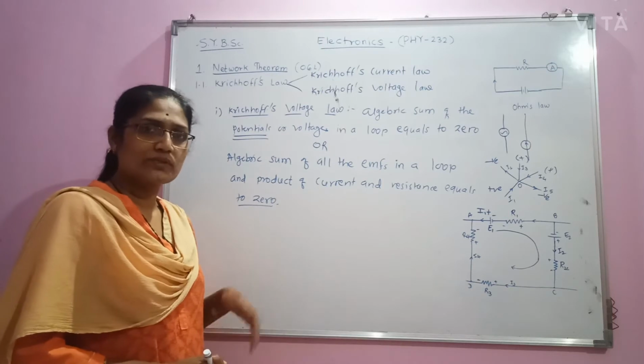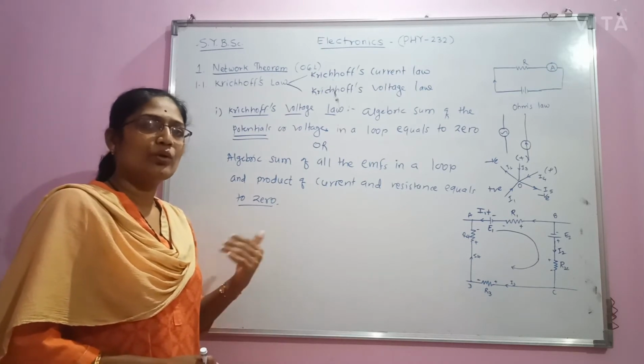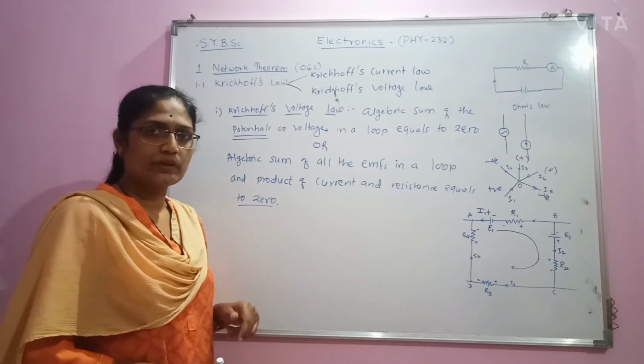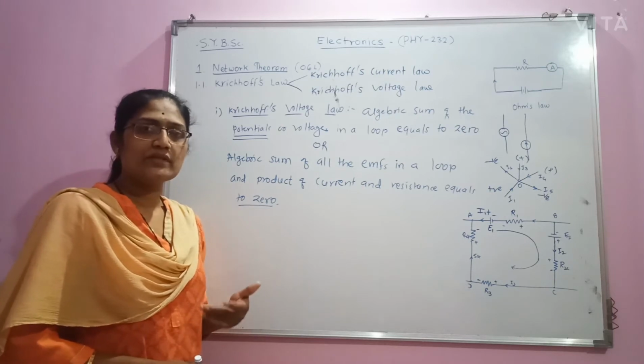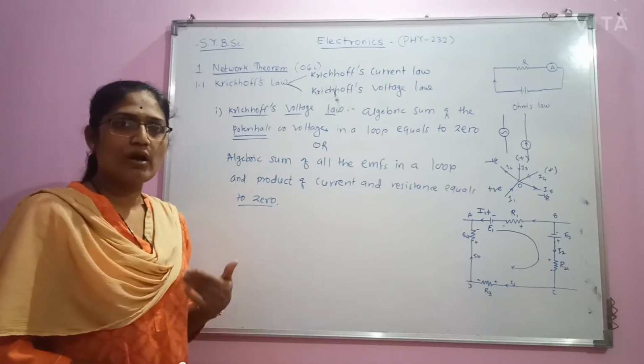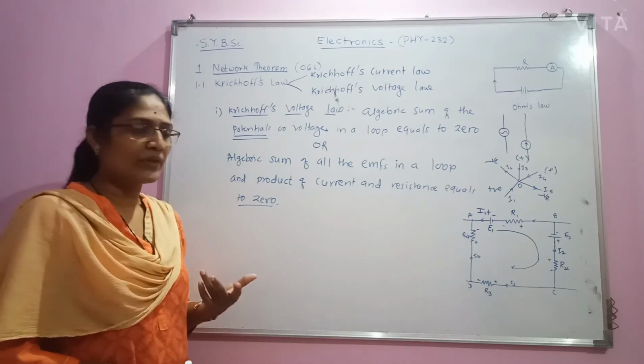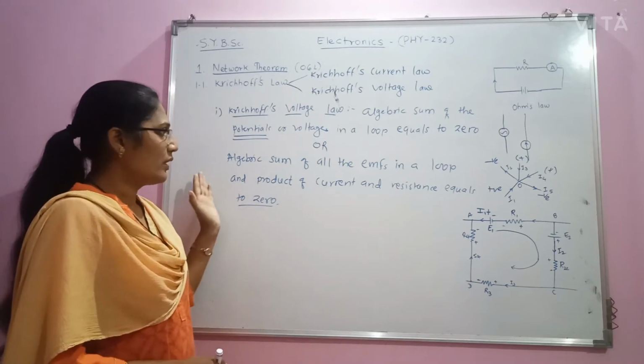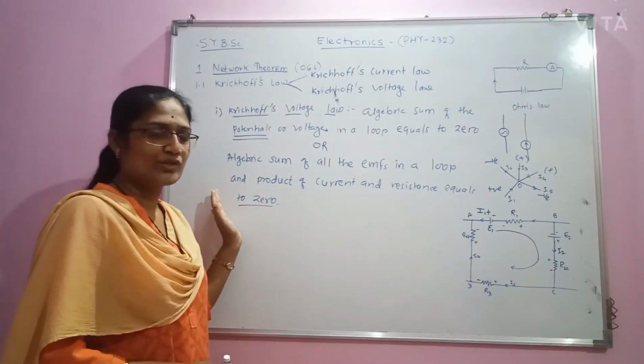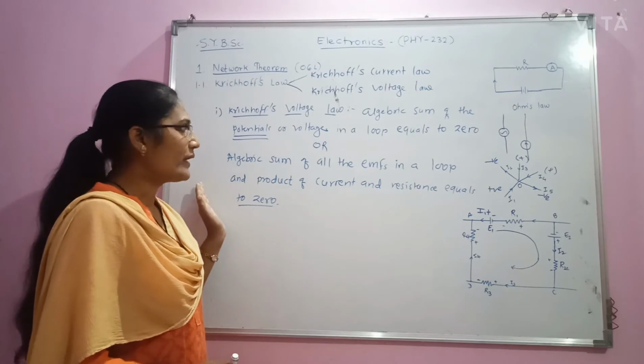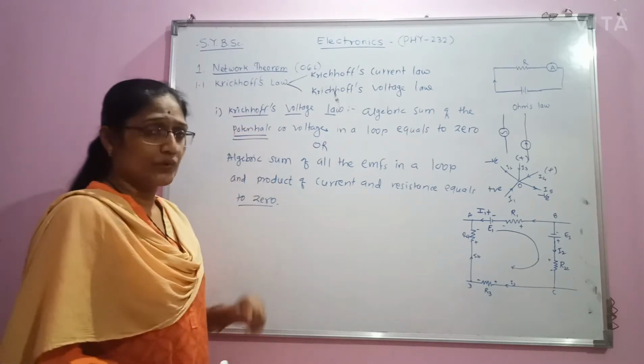Now, in order to understand this, we have to follow certain sign conventions, because in case of current law also we have seen that if current is moving towards the junction we have considered it as positive, and if it is moving away from the junction we have considered it as negative. The same type of sign conventions we have to follow while considering Kirchhoff's voltage law.